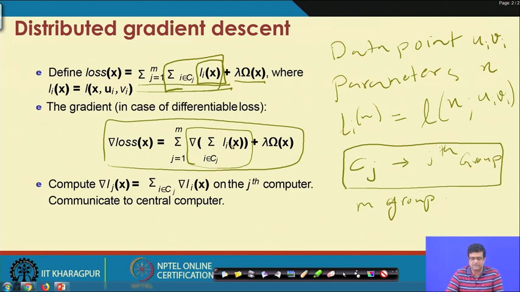For the time being, you can just say you want to calculate the gradient of the loss of data points in a group and then sum them over to get the total gradient. The advantage of this strategy is that you can compute this inner gradient independently on each computer, and then communicate it to a central computer.